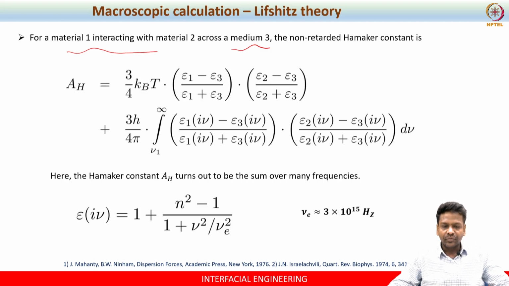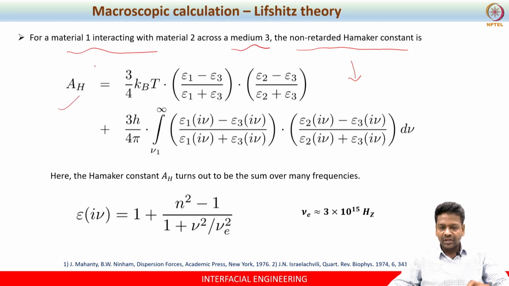In such a situation, consider the non-retarded Hamaker constant. Remember, the approach based on the regular molecular theory is called the retarded Hamaker constant, because that ignores the third body interaction. Whereas the non-retarded Hamaker constant is a macroscopic approach proposed by Lifshitz, in which the third body interactions are very much considered.